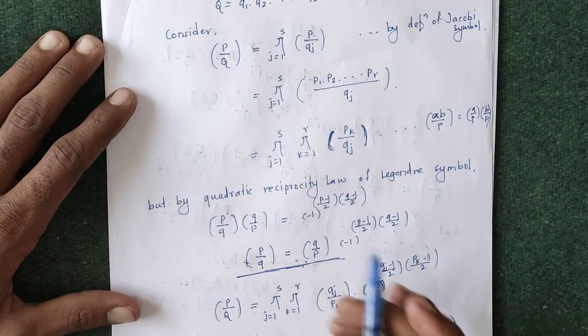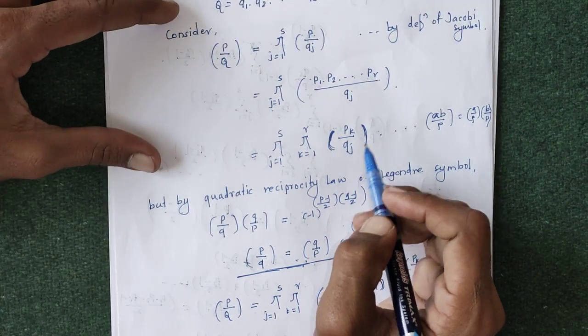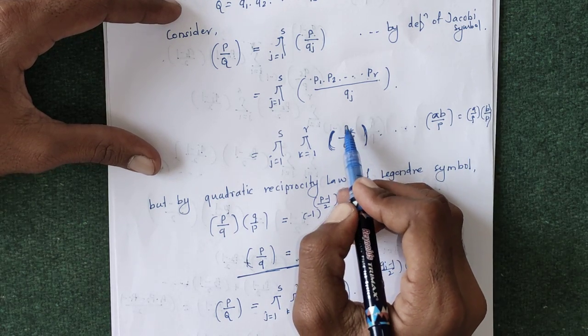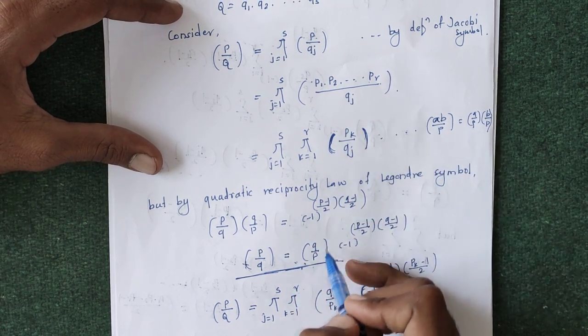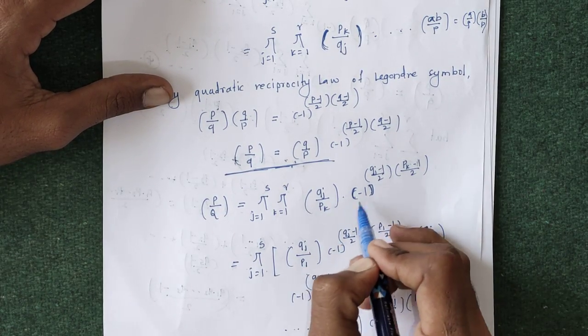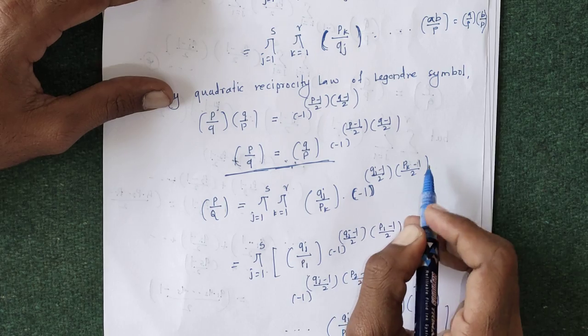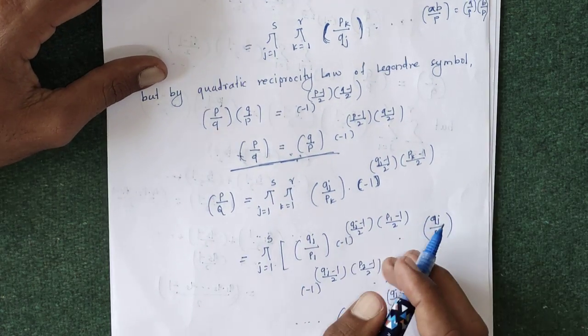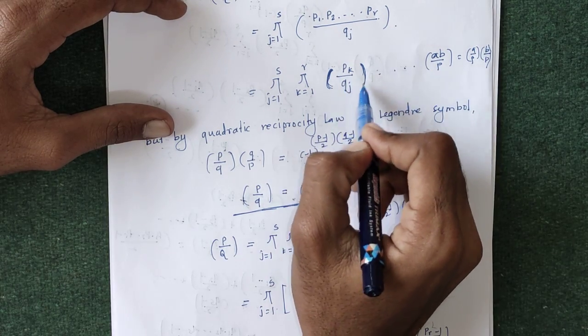By using the quadratic reciprocity law, the Legendre symbol of pk with qj is equal to the Legendre symbol of qj with pk into minus 1 to the power (qj minus 1) by 2 into (pk minus 1) by 2, by using the quadratic reciprocity of Legendre symbols.